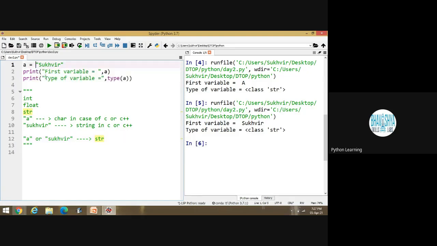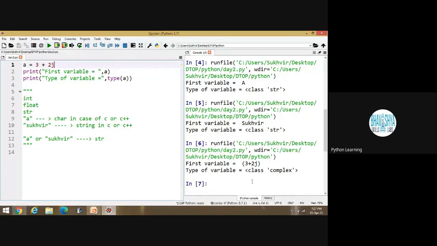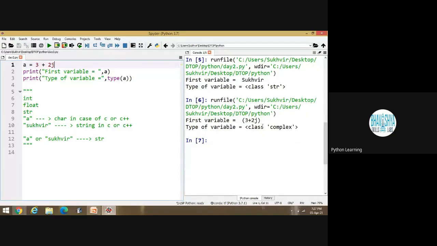And the next case, one more content is there. Suppose I am writing 3 plus 2J like this, and execute the program. Now this data type is known as complex data type.